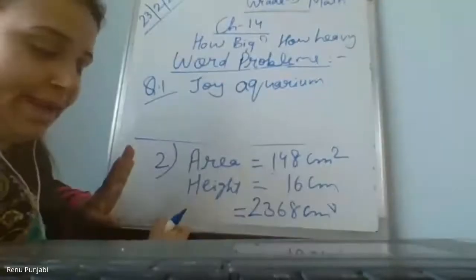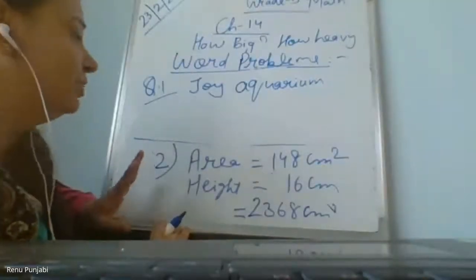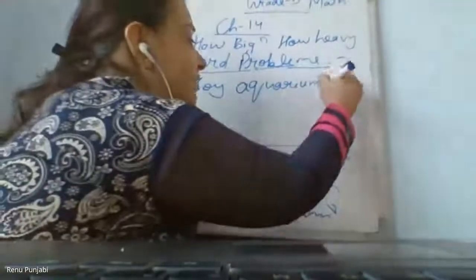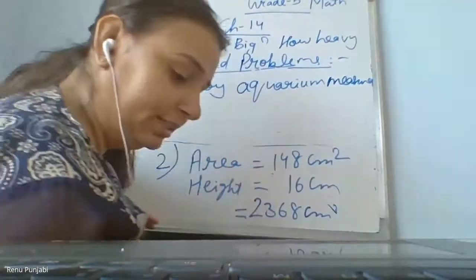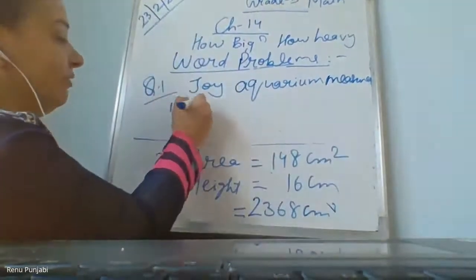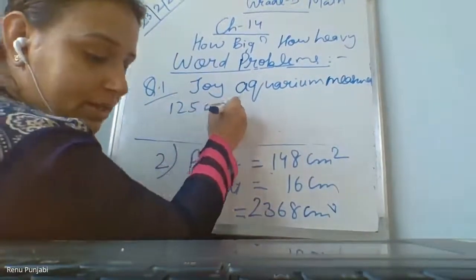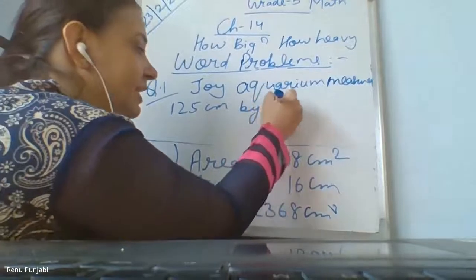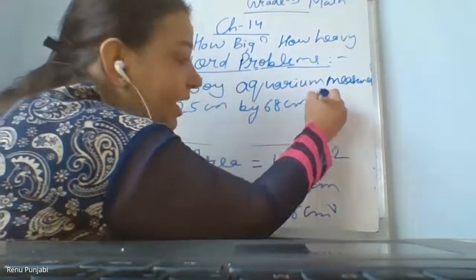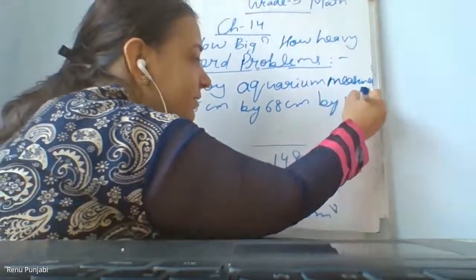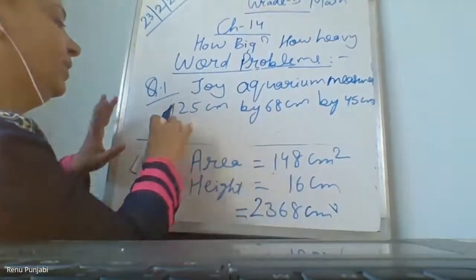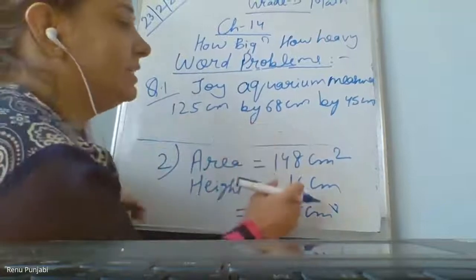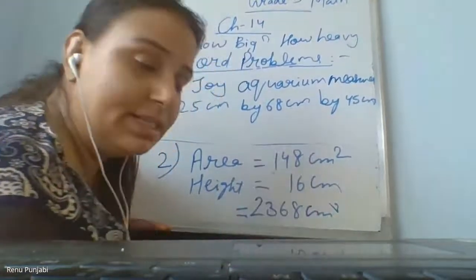This boy has a fish aquarium at home, and the measures, meaning the dimensions, are length 125 centimeter by 68 centimeter by 45 centimeter. So that's why the word by is used.